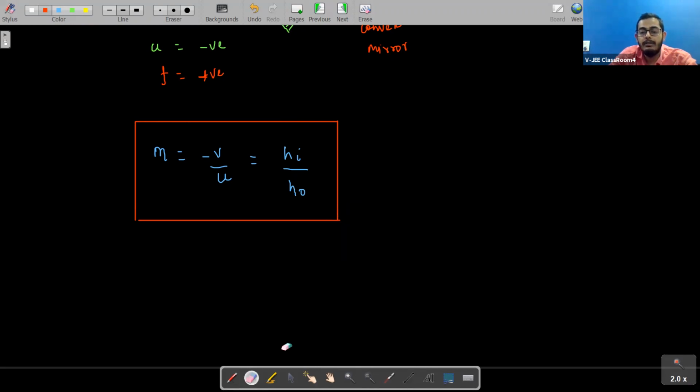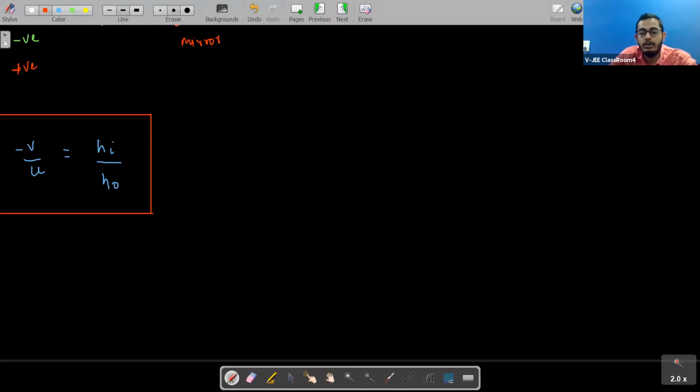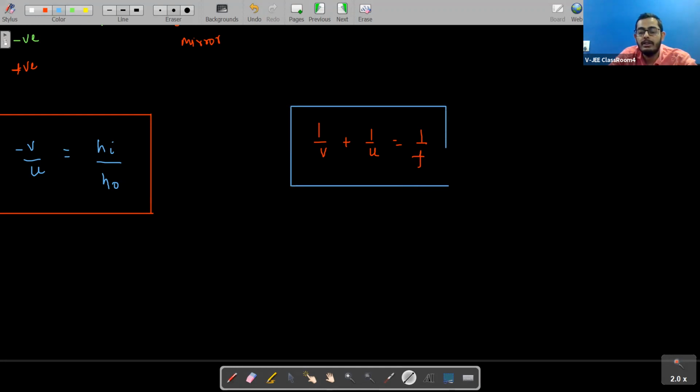And one more thing, we have the mirror formula. Do we know about mirror formula, students? 1 by V plus 1 by U is equal to 1 by F. This is the formula which we have already studied in our previous grades. We'll derive this equation in our next class, because the derivation will take some time. So 1 upon V plus 1 upon U equals 1 upon F.